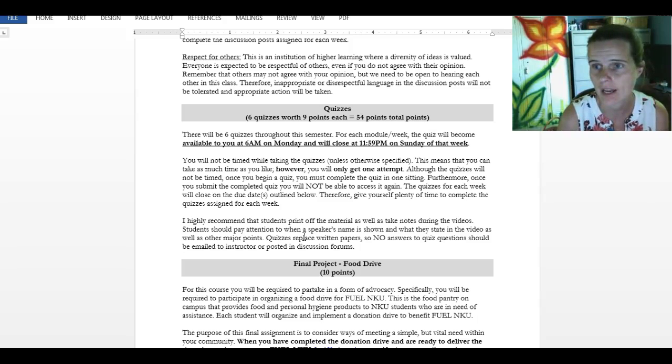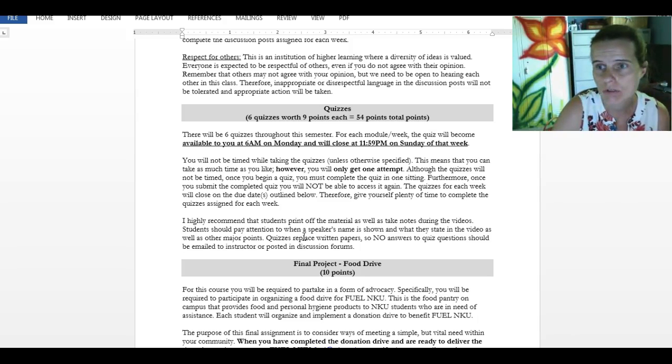The quizzes are not timed, so you can take as much time as you would like. However, you only get 1 attempt. So once you start taking the quiz, you have to complete it in that sitting, because that's the only attempt you will receive. Again, though, the quizzes are not timed, so you have as much time as you need to complete those quizzes.